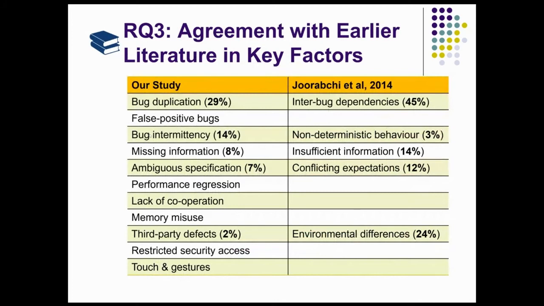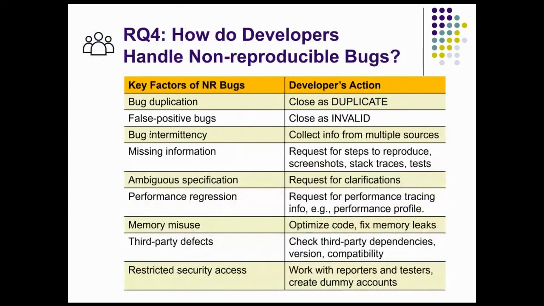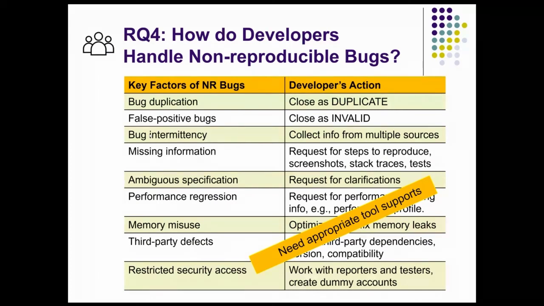In the third research question, we tried to find the match between our findings and the earlier findings, and we found that they are mostly aligned. Obviously, we are explaining more by identifying more key factors behind the non-reproducibility of bugs. Then we also identified how professional developers handle non-reproducible bugs, and we found that they use lots of ad hoc approaches and need appropriate tools and technologies to deal with non-reproducible bugs.